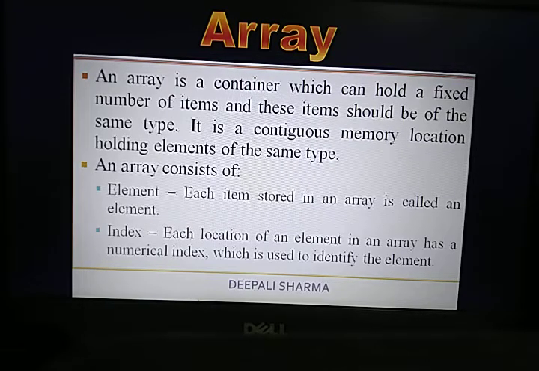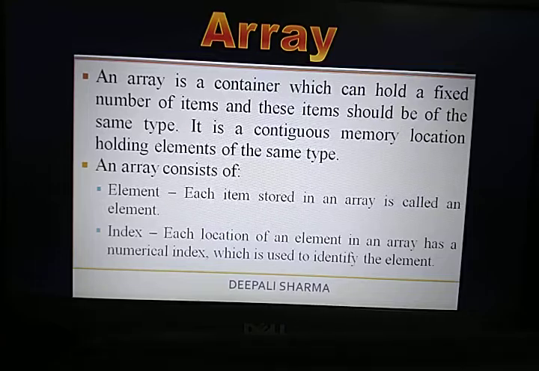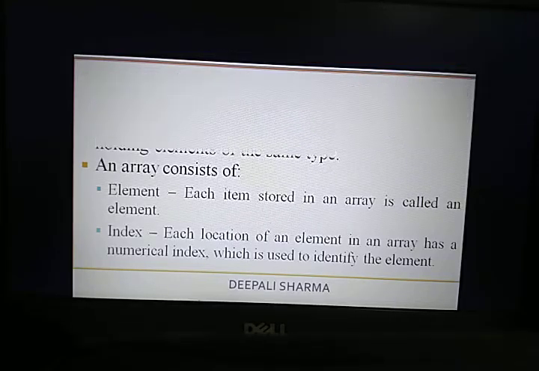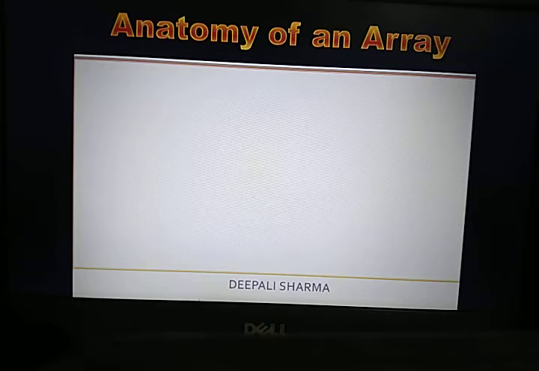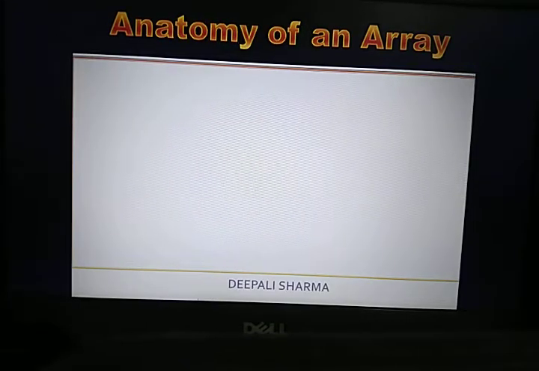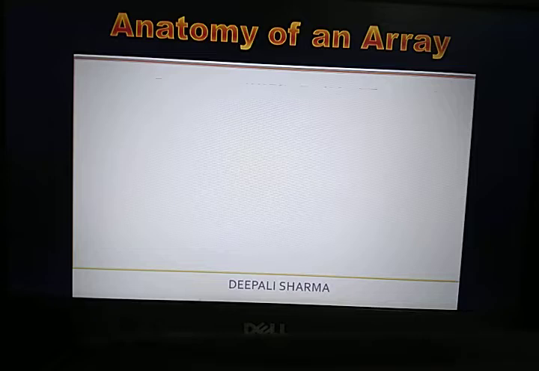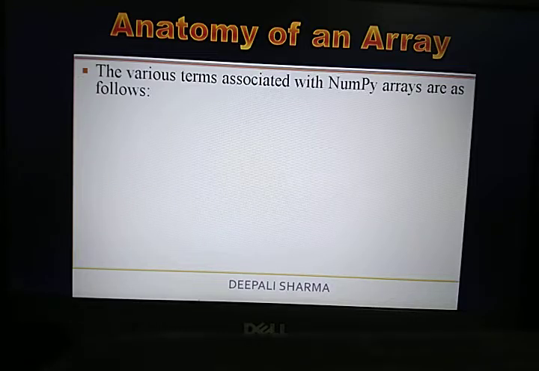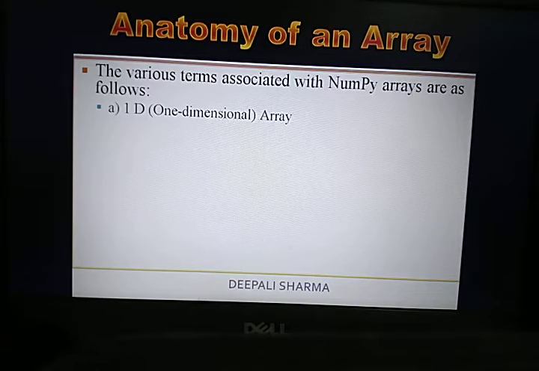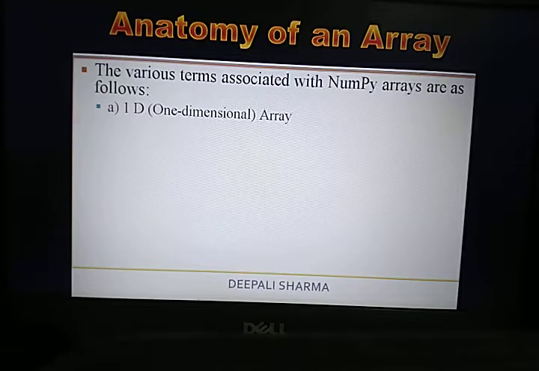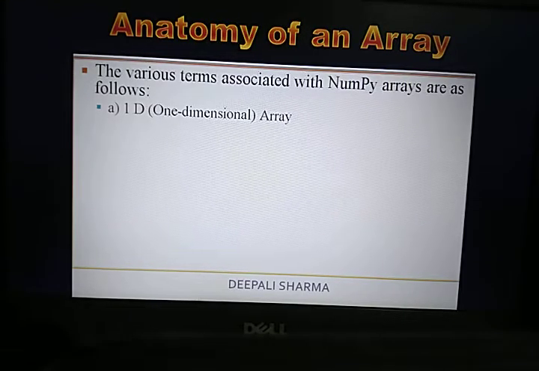If it is not clear what an element is and what an index is, I will also show some diagrams over there, then it will be clear to you. So what is the anatomy of an array? The various terms associated with NumPy arrays are as follows. The basic terms we usually use with NumPy, that is 1D, a one dimensional array.